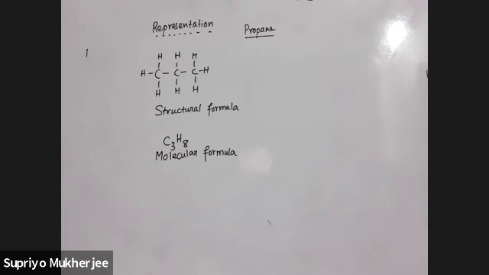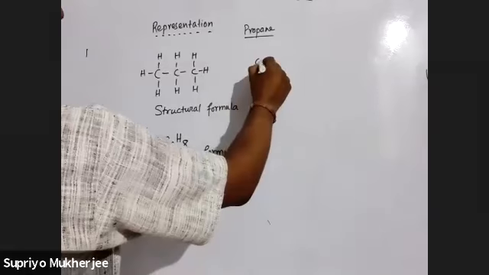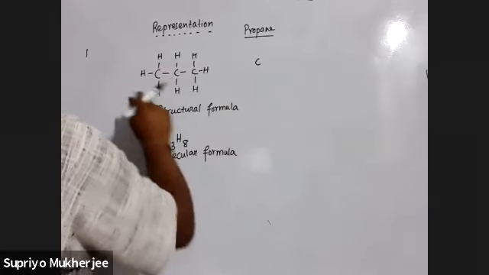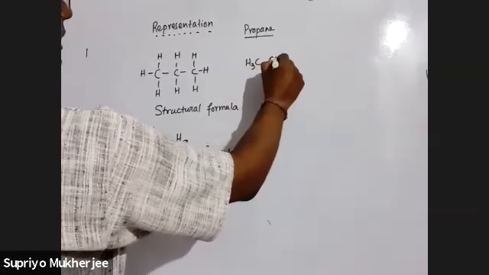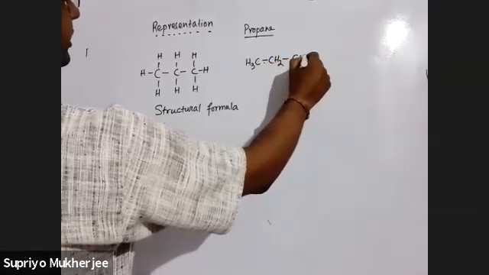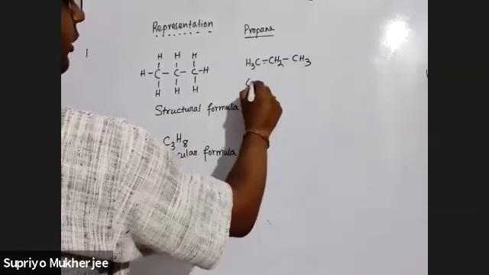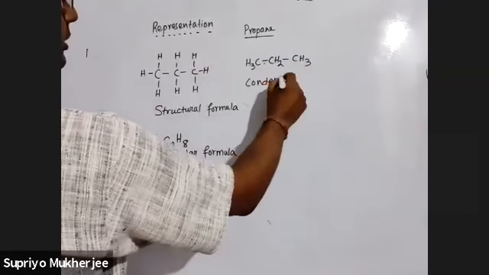Next there is a type of formula which I'll write like this. This carbon has 3 hydrogens with it, right? So H3C, CH2, you can also write like this, CH3. This type of formula is called condensed formula. I have condensed the structural formula, nothing else.